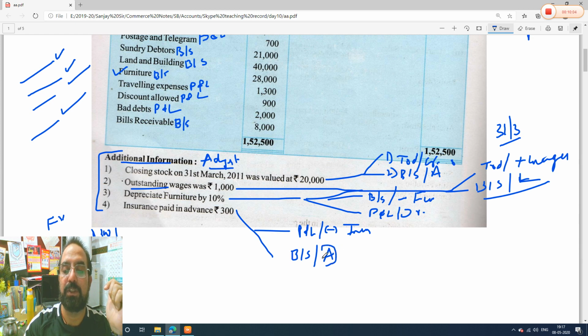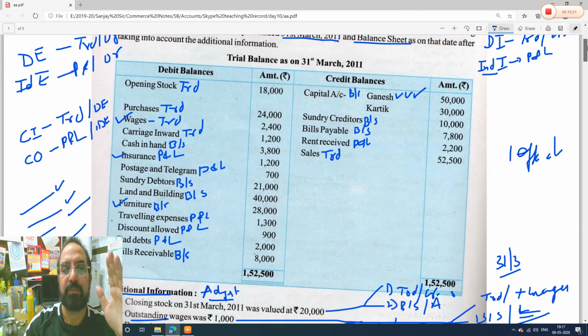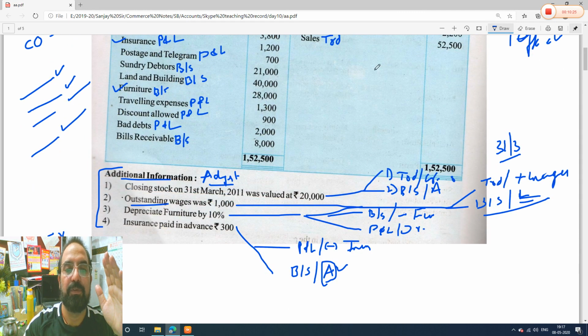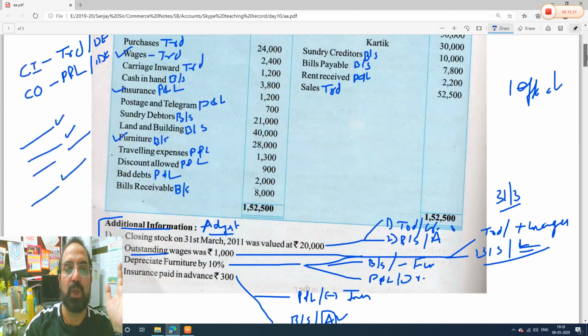Remember these two differences. If expenses are paid in advance, it is an asset, and if expenses are outstanding, you were supposed to pay and you have not paid, it is a liability. So I hope up till here you understood the concept. So what we have done, we have first marked, then we read the adjustments properly, we did the tick marks wherever it is applicable. Now next we will start solving one by one.